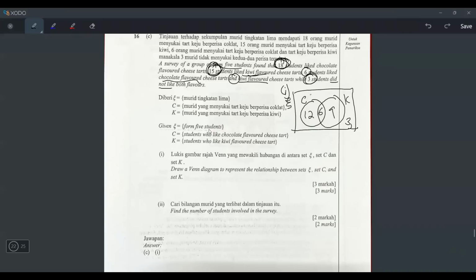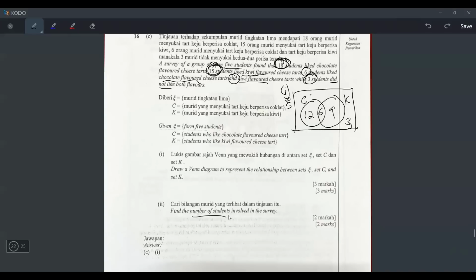Number 2. Oh, by the way, I want to mention one thing. You don't have to put the dot here. If you put the dot, it becomes wrong already, because all this represents number of elements. So don't put the dot. If you put the dot, it means elements. If you never put the dot, it means the number of elements. So these are all representing number of students. So you don't put the dot.